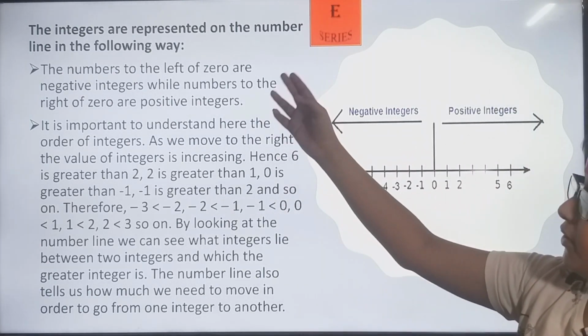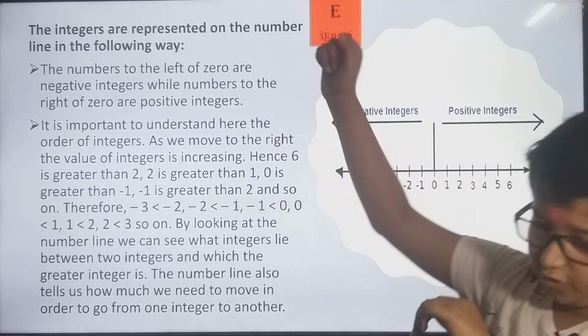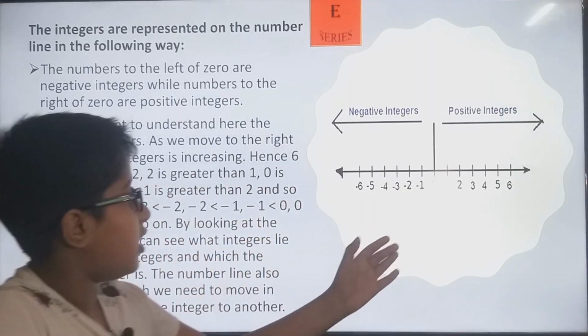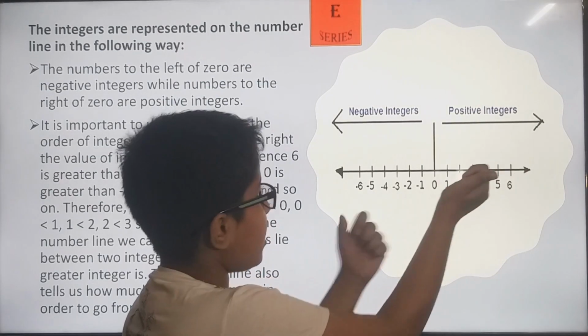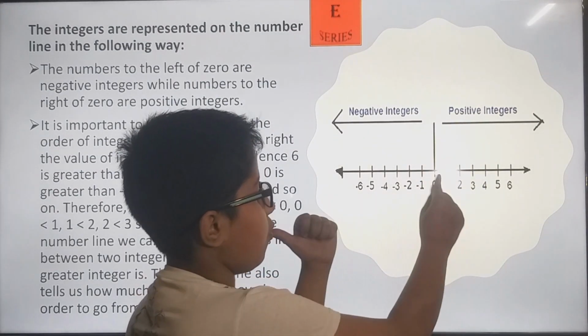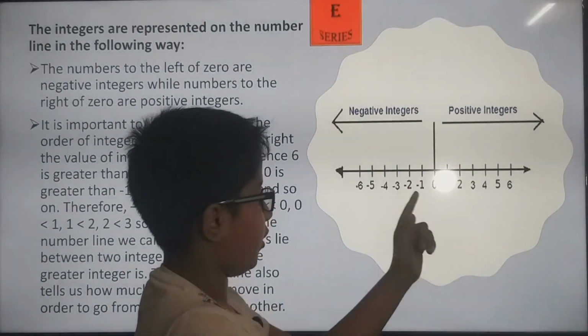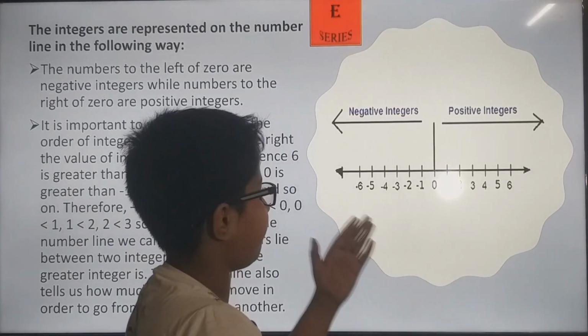Now the integers are represented on the number line in the following way. As I have given you a hint, this is the 0, these are the positive integers on the right hand and negative integers on the left hand. 1 2 3 4 5 6, and minus 1, minus 2, minus 3, minus 4, minus 5, minus 6,